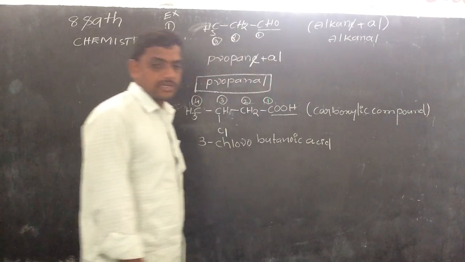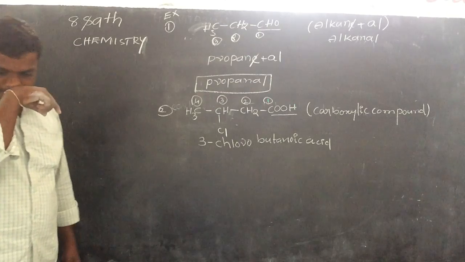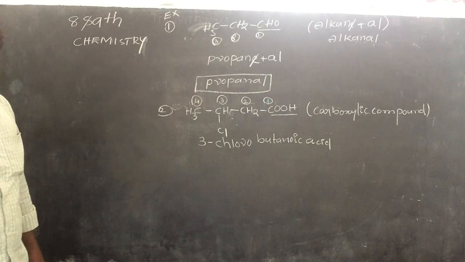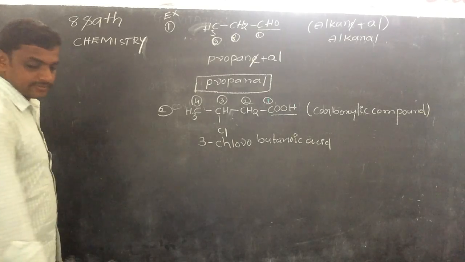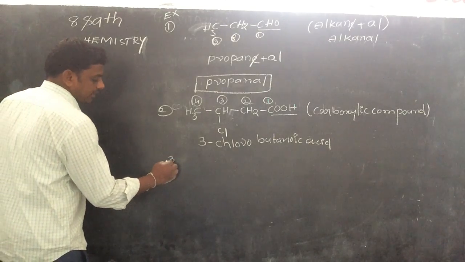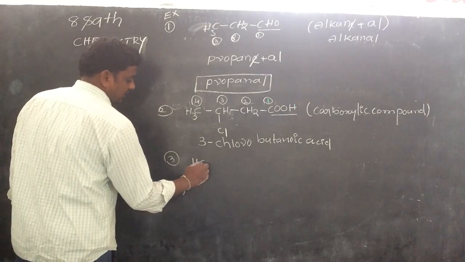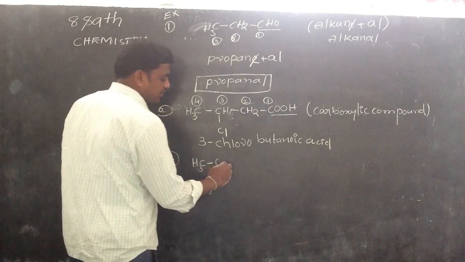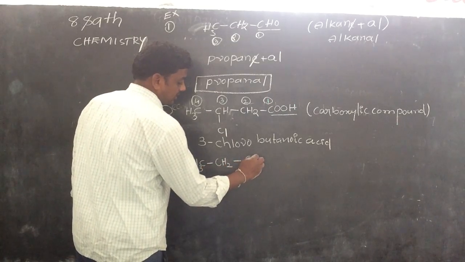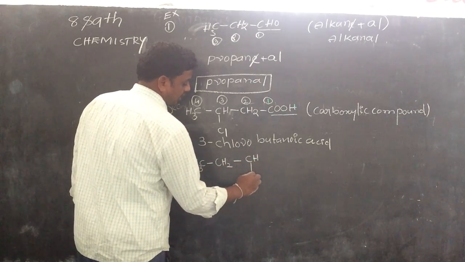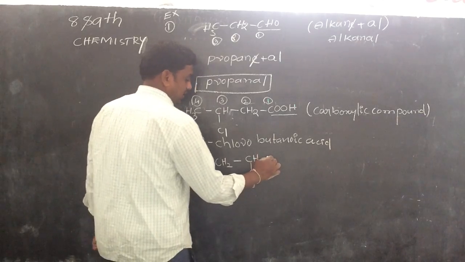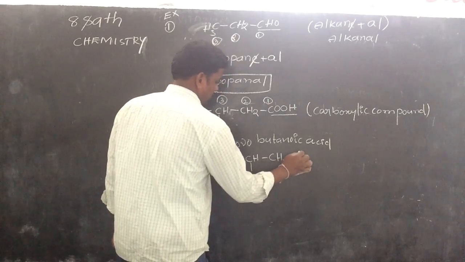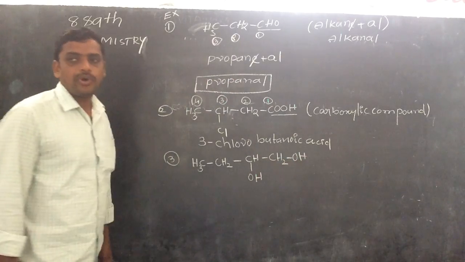Next, we go to another example. Look here. Third example: CH3 single bond CH2 single bond CH single bond OH, single bond CH2 single bond OH.